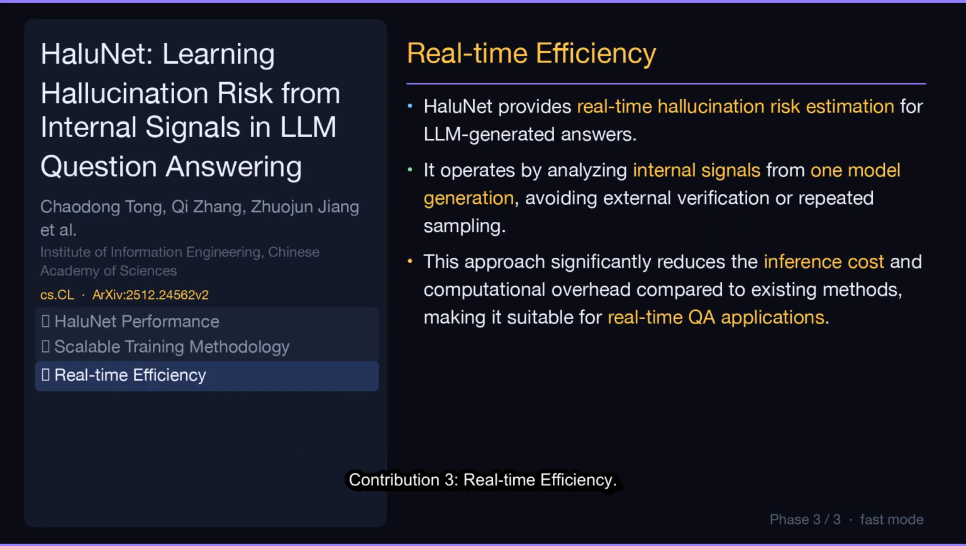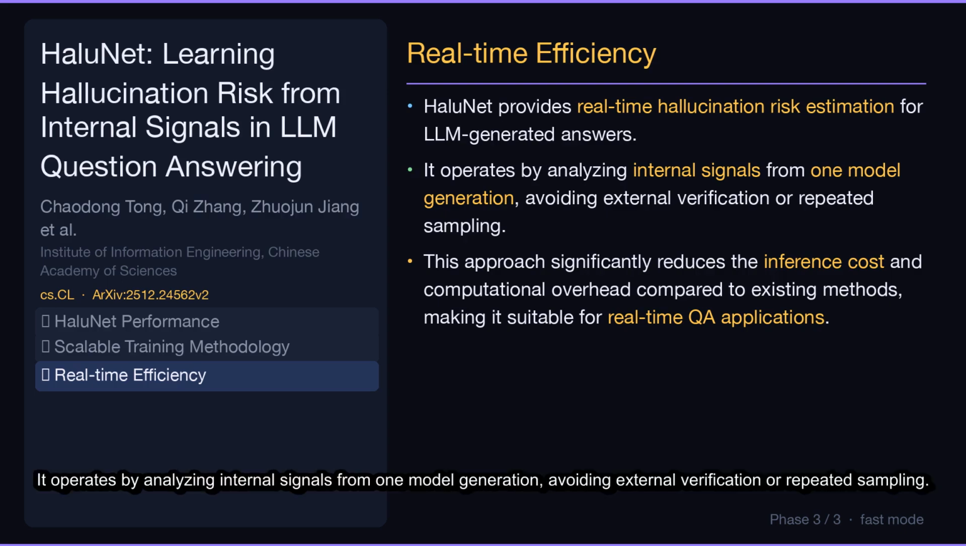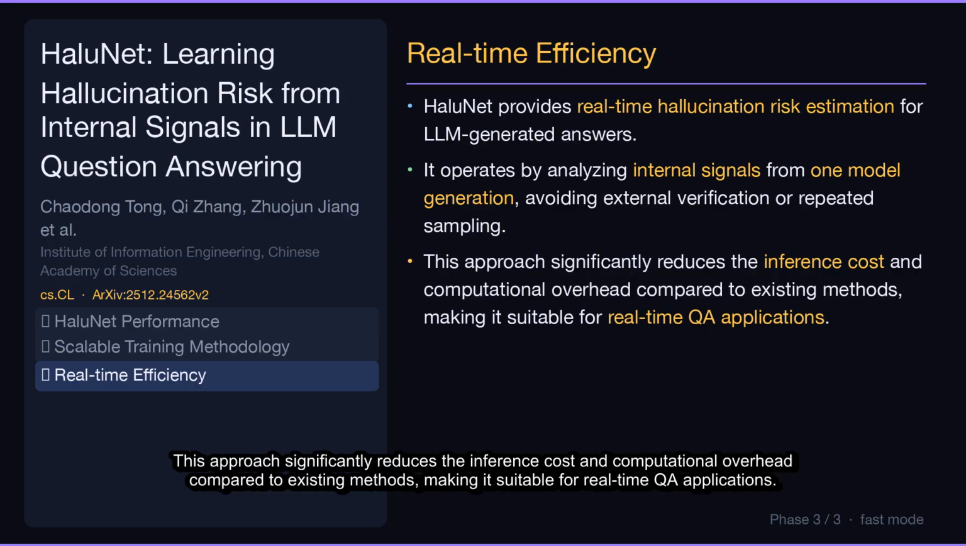Contribution 3. Real-time efficiency. HaloNet provides real-time hallucination risk estimation for LLM-generated answers. It operates by analyzing internal signals from one model generation, avoiding external verification or repeated sampling. This approach significantly reduces the inference cost and computational overhead compared to existing methods, making it suitable for real-time QA applications.